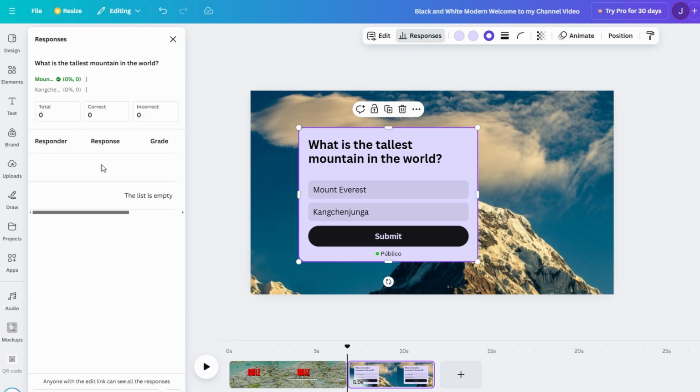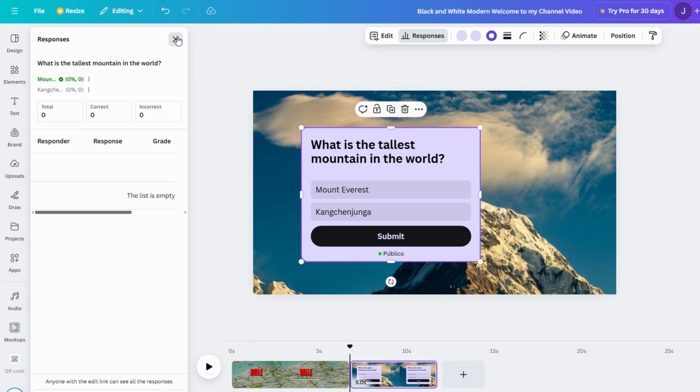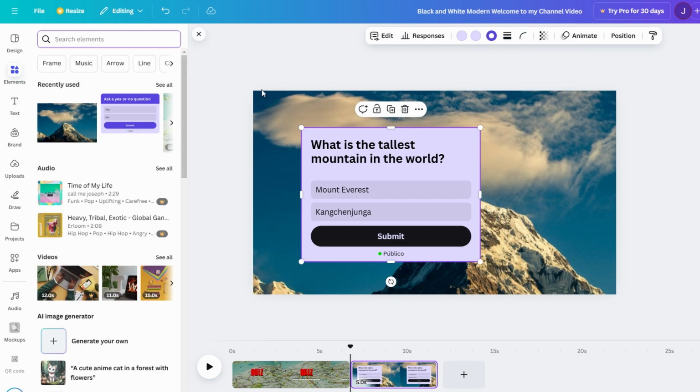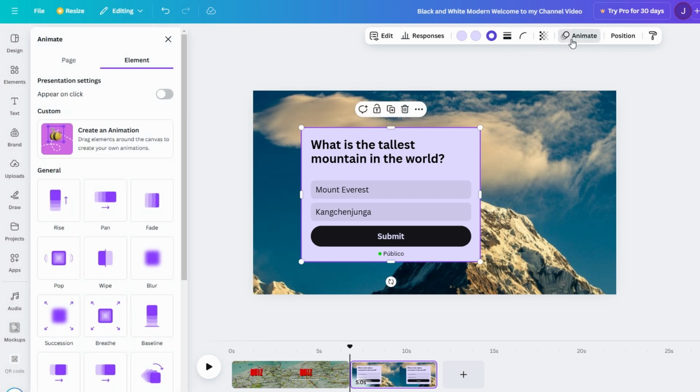Add some dynamic flair with animation. Once your questions and answer options are in place, it is time to add some dynamic flair with animation. Animation isn't just for making things look cool, it enhances the experience by making it feel more interactive and fluid. By adding animations, you can control the flow of your quiz, giving it a polished and professional feel. For each question and answer, you can apply animation effects like slide in or zoom to make the text appear in a smooth, gradual way.